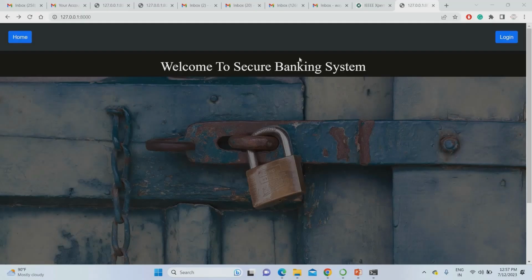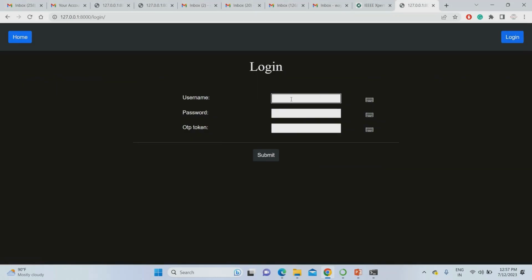After the account is enabled, you have to go to the project home page and use login. As we know already, we have created the username Madan1. Then we give the password as 123. Then it asks for the OTP token.